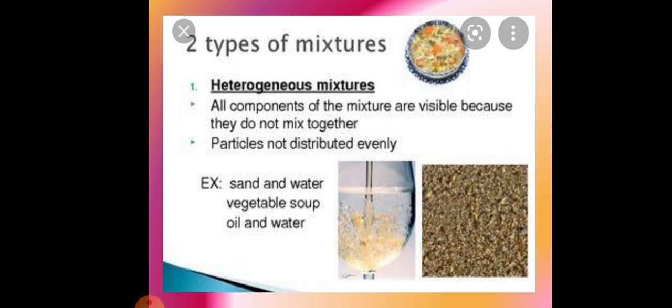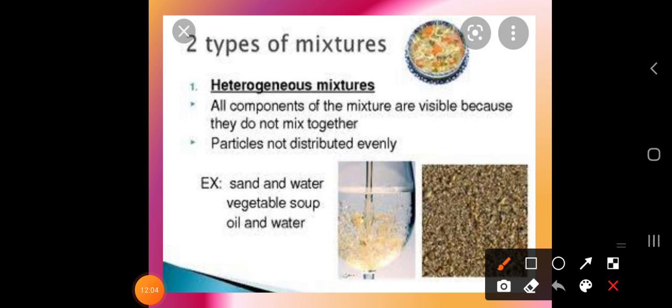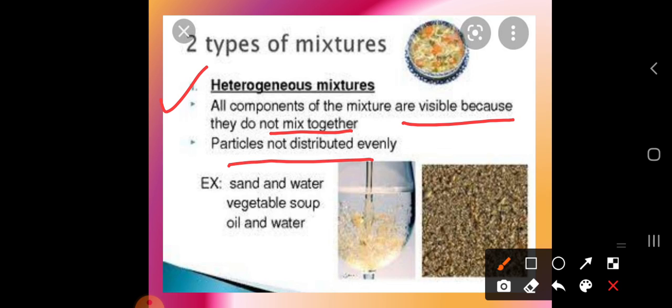Now let's talk about the second type of mixture, that is the heterogeneous mixture. Heterogeneous mixture means all components of the mixture are visible. Visible means you can see which type of mixture we are preparing here. Here they do not mix together. What is the main criteria of a heterogeneous mixture? They are visible in nature, they do not mix together, and the particles are not disturbed.